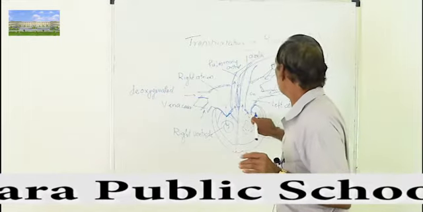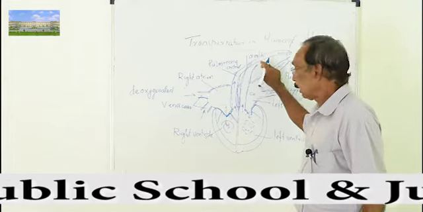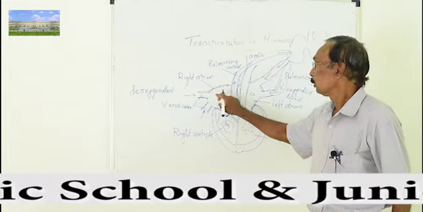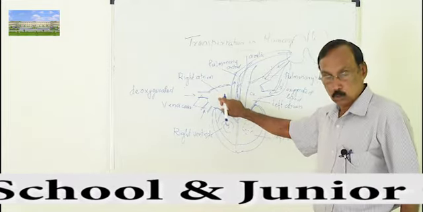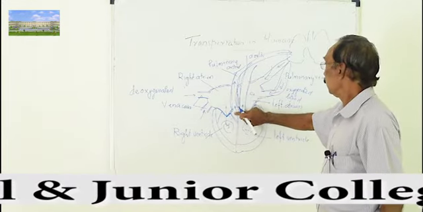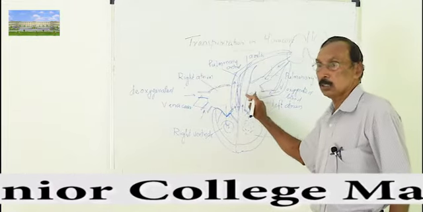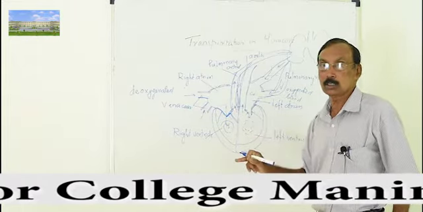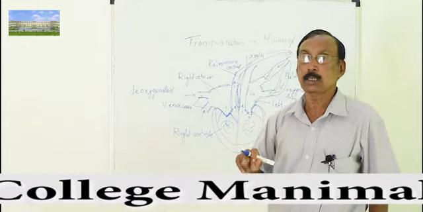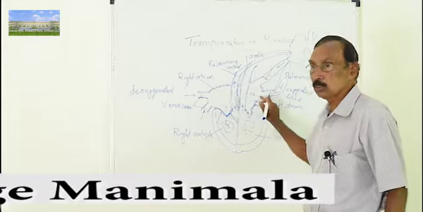Heart to the body through the aorta, and body to the heart through the vena cava, that is one circulation. Then second circulation, blood goes from the heart to the lungs and again back to the heart. So two circulations are there, and there is no mixing of blood.